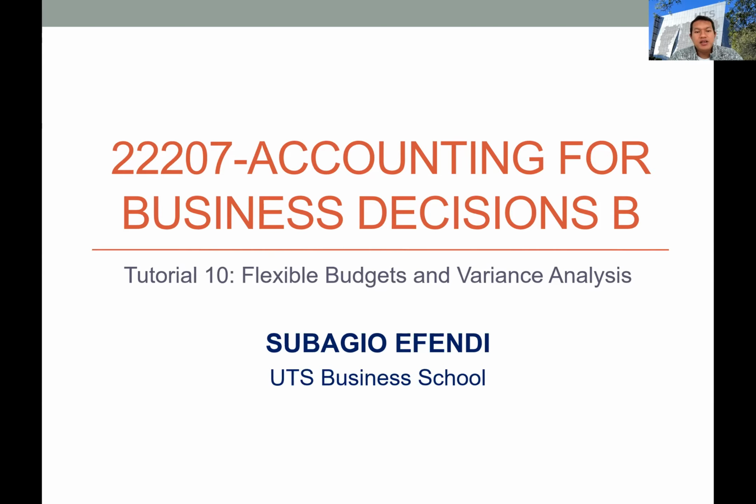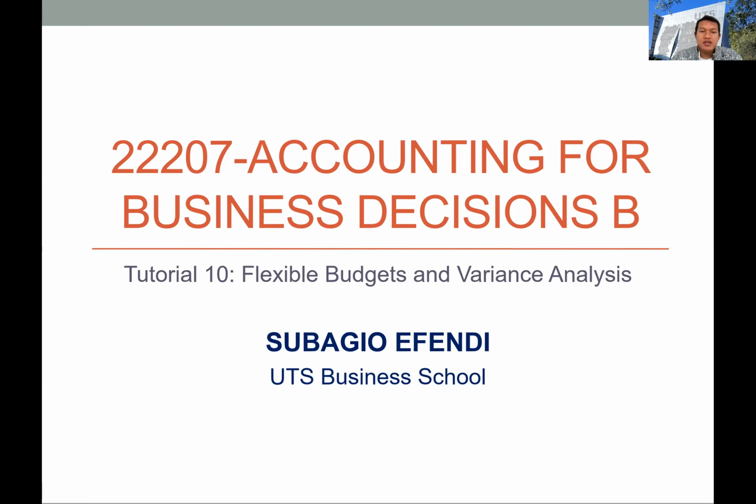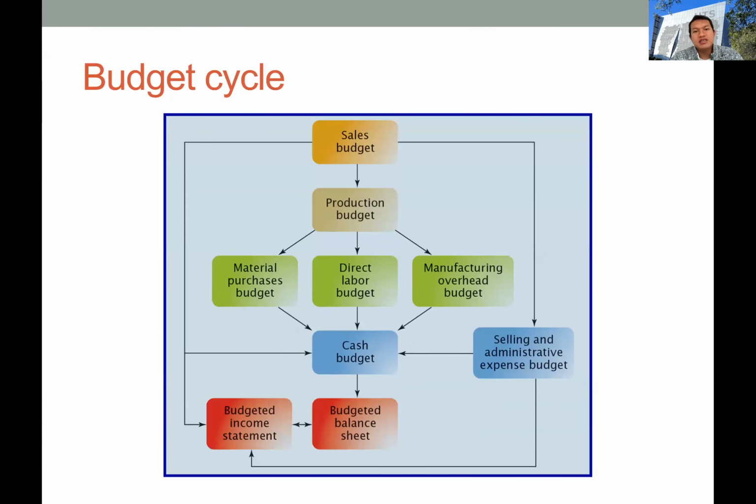Okay, and then once they start the operation or the manufacturing activities, they will develop the flexible budget. So basically they want to capture any variations in the quantity of the production or sales. And if they find problems, they can take some immediate action to correct the problems. So just to remind you of the budgeting process, we have discussed this last week.